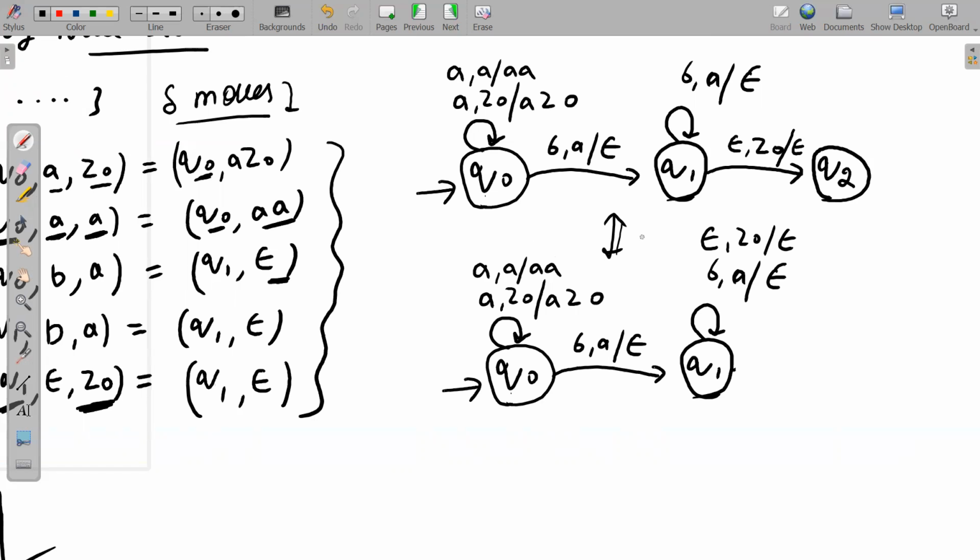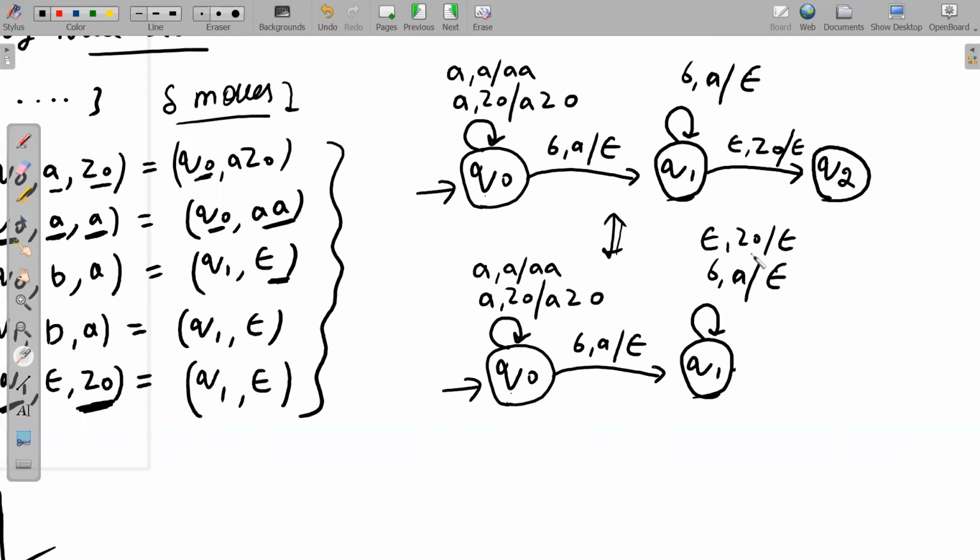Because we are not concerned about state, I am just saying that on Q1, as soon as you read Z0 from the stack, you will read nothing from the tape and nothing will be pushed onto the stack. That means what? Stack will become empty. That's it. Please note it down carefully.